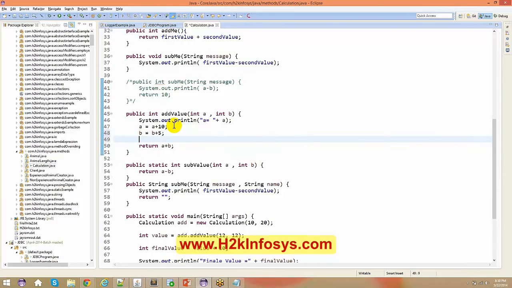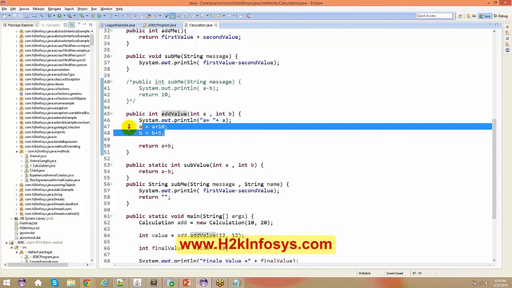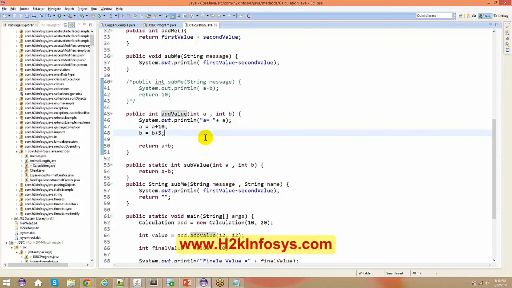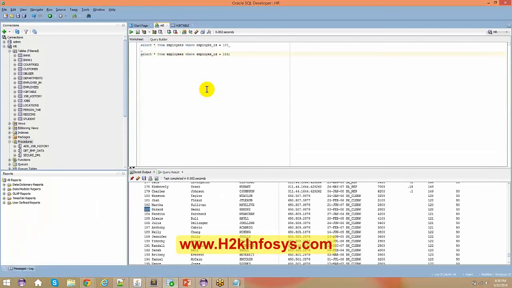So this is the kind of logic which I can do in my method, line 1, line 2, line 3. You cannot do these things in a single query in your database. So basically you need some kind of function or procedure in order to execute those things line by line.